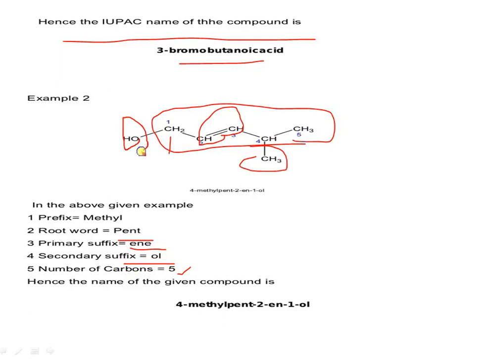So ol is present on the first number carbon. Taking this example, the name of this organic compound is 4-methylpent-2-en-1-ol. Because 4-methyl means the methyl group is on the fourth number carbon, pent means 5 carbons, 2-en means a carbon double bond between second and third, so it is 1-ol, that is at the 1-ol. This is called the IUPAC name of this given organic compound.